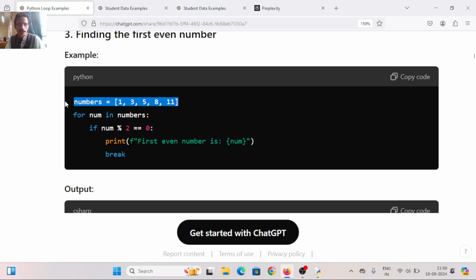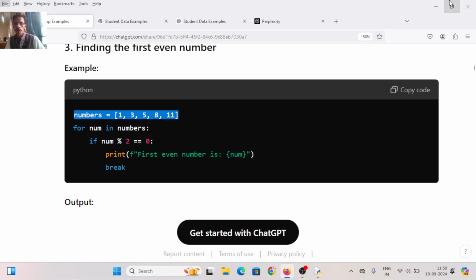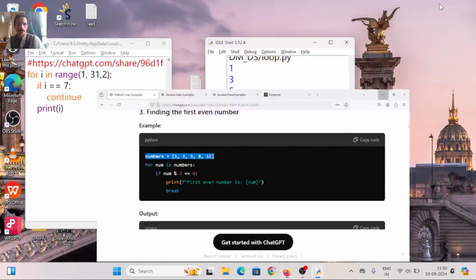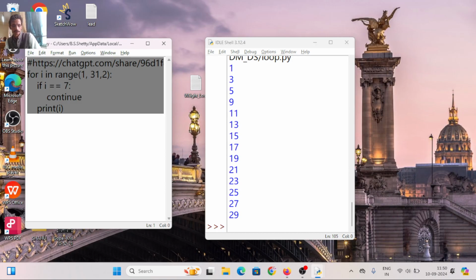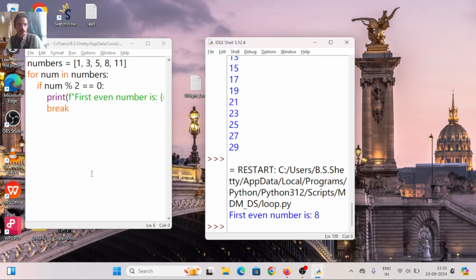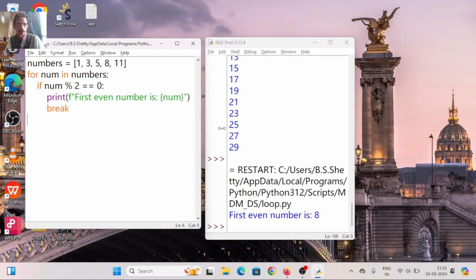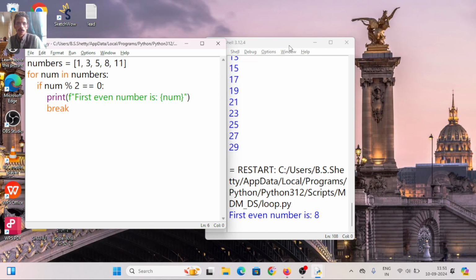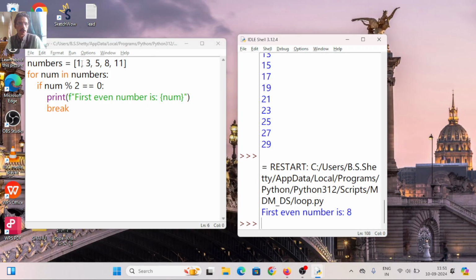This is the list data structure. Okay, I just copy the code and I run the code here. What is the code here? For num in numbers, where numbers is 1, 3, 5, 8, 11. For num in numbers means what? First num becomes 1, then num becomes 3, num becomes 5, num becomes 8, num becomes 11.